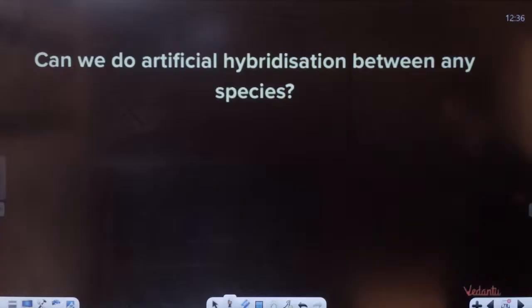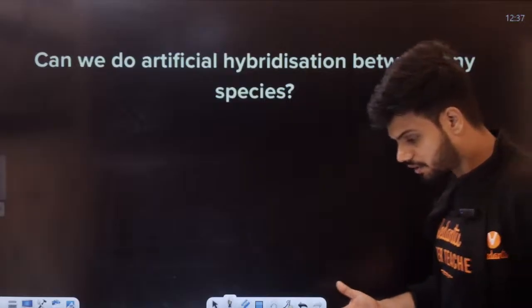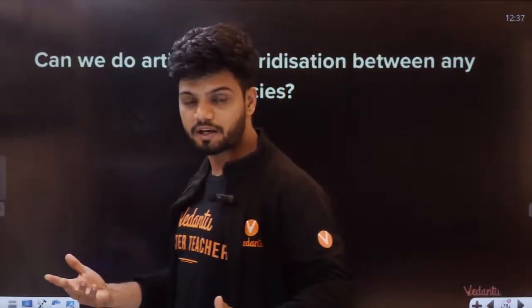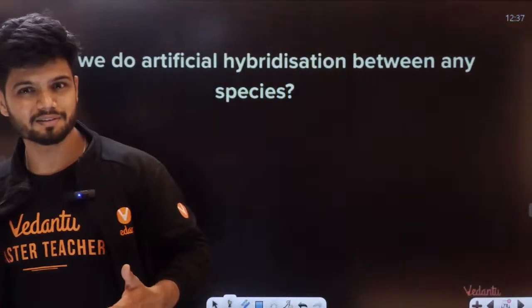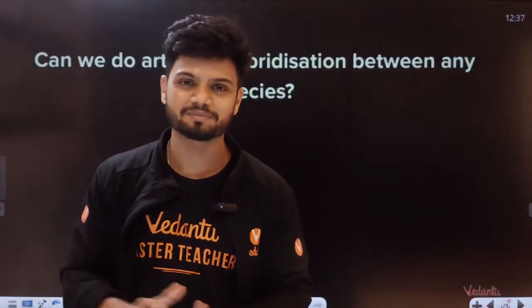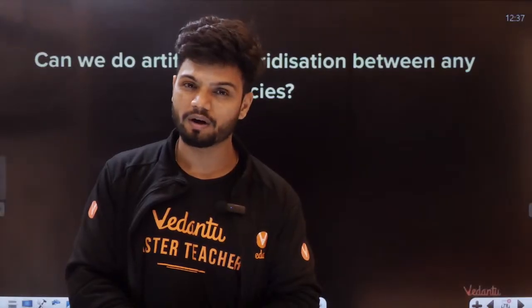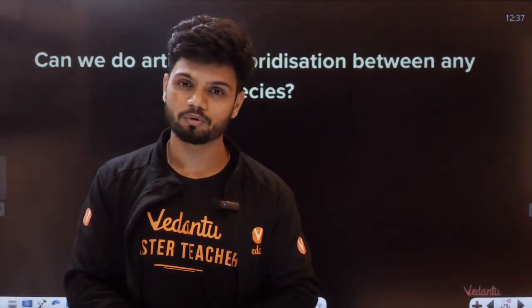Now students, here's a question to all of you. Can artificial hybridization happen between any species? Can I take a monkey and a donkey and make a monkey-donkey? Is it possible? Not possible. Can I take a tomato and a potato and make a pomato?